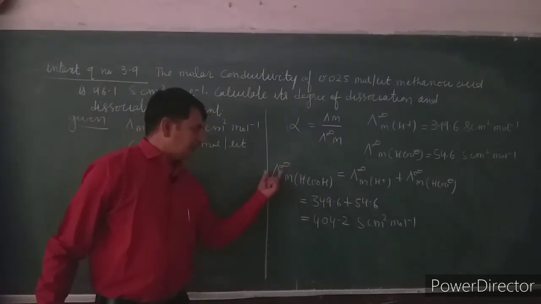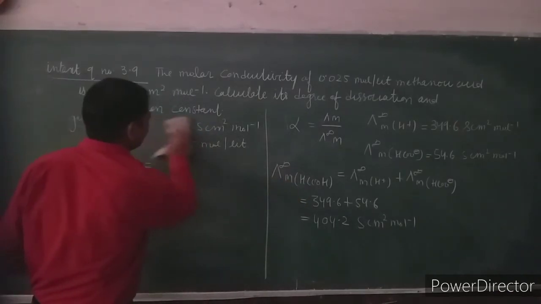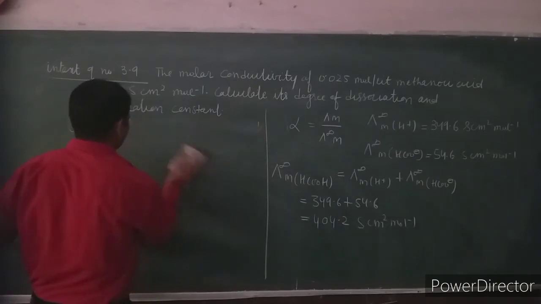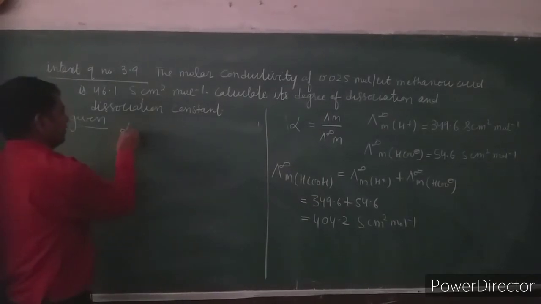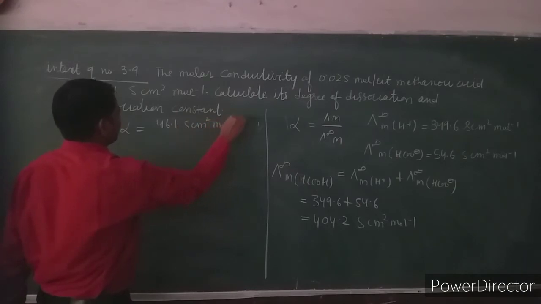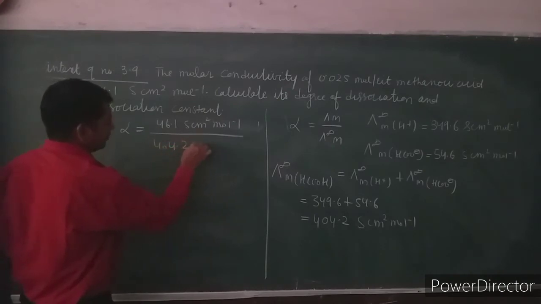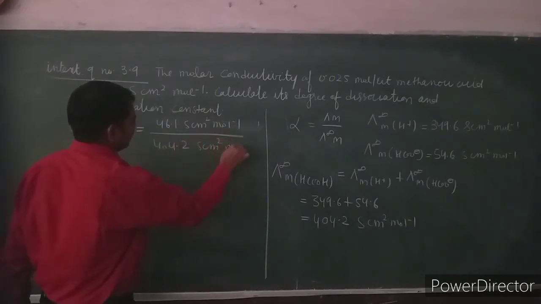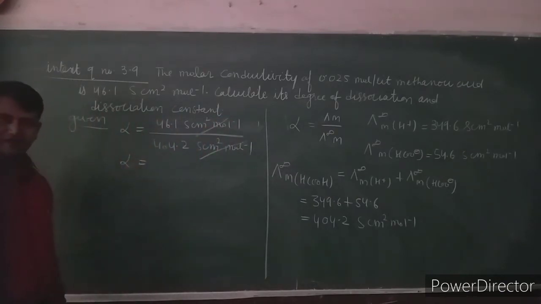After getting the value of lambda infinite m of formic acid, now put this value in the equation for alpha. The equation for alpha is lambda m, that was given there, that is 46.1 Siemens centimeter square mole inverse, upon lambda infinite m, 404.2 Siemens centimeter square mole inverse. Units cancel out, solve it, you will get the value of alpha here.